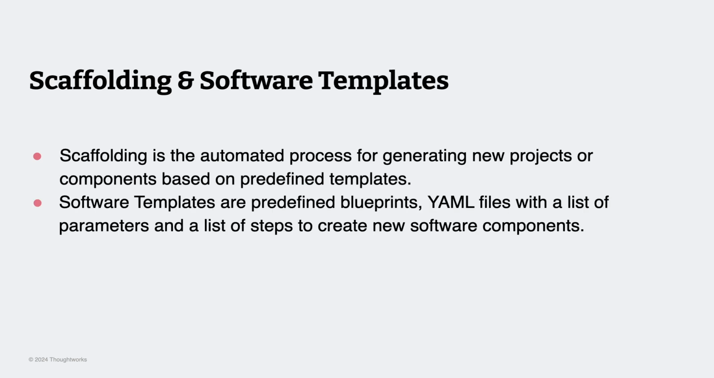Scaffolding is the actual process of generating new projects from some predefined templates. These predefined templates in Backstage are called software templates. You can think of them as a blueprint, or they can look like a form where you have some input parameters. Then, based on that, it's going to create components and register these components back onto Backstage.